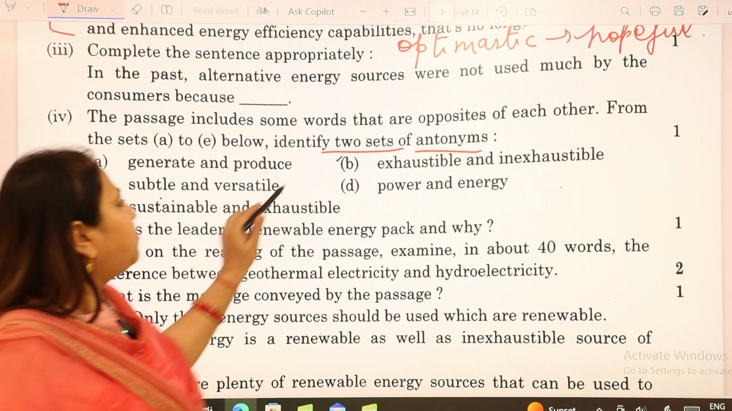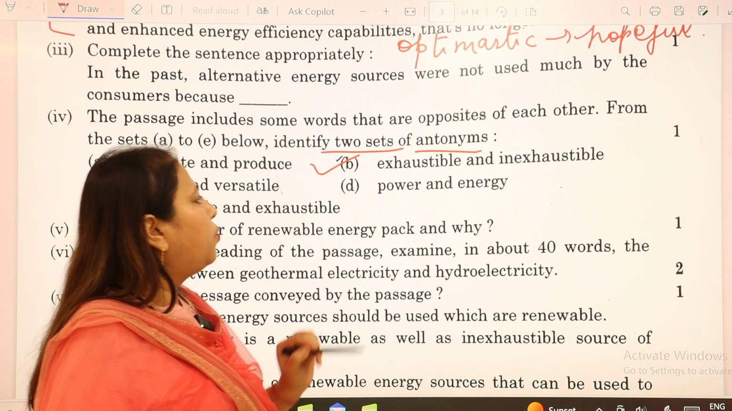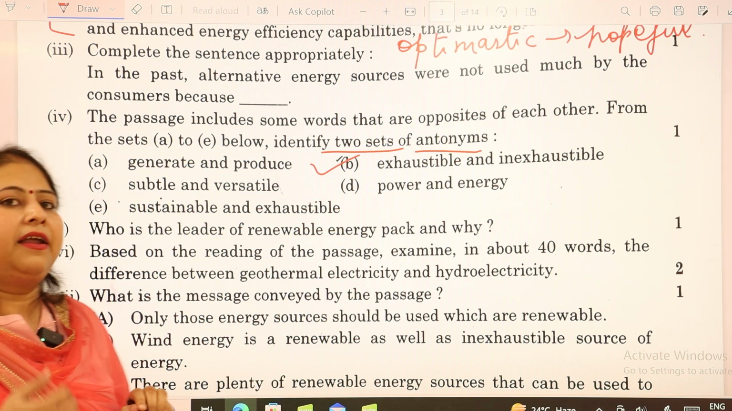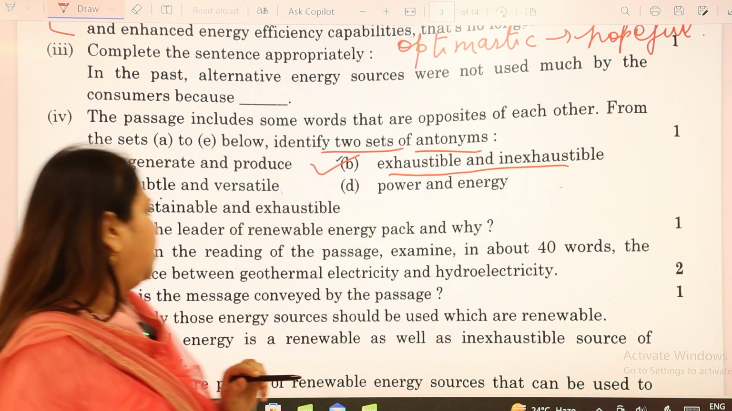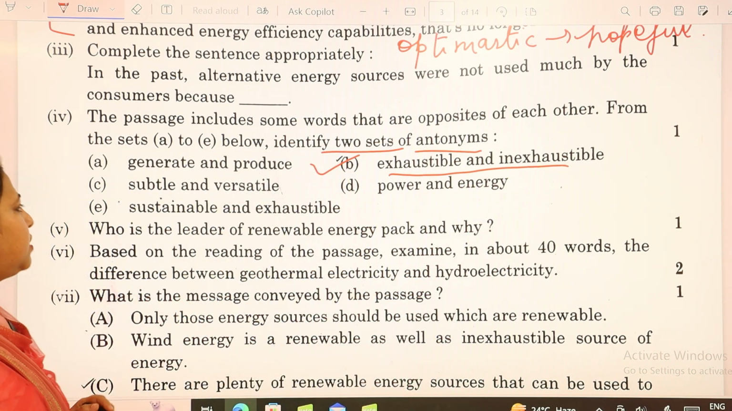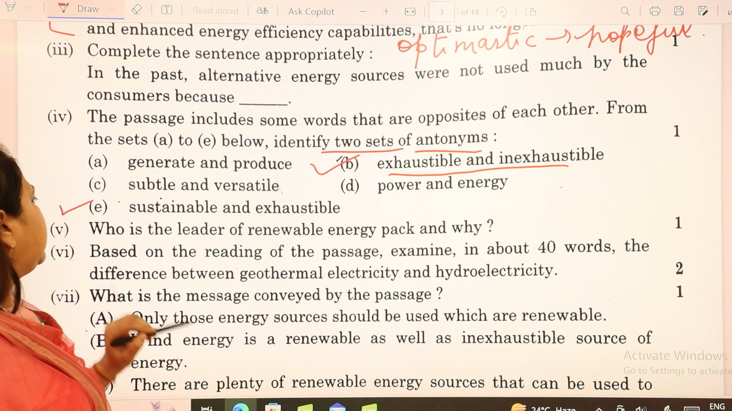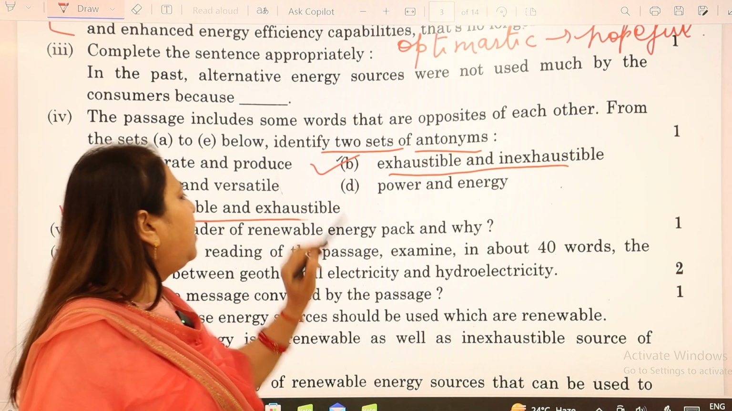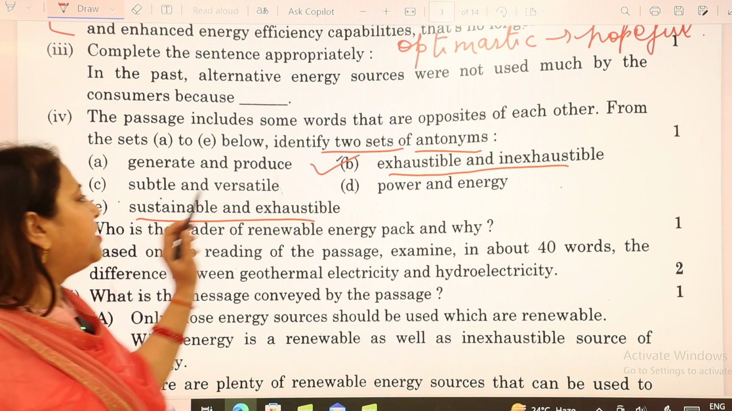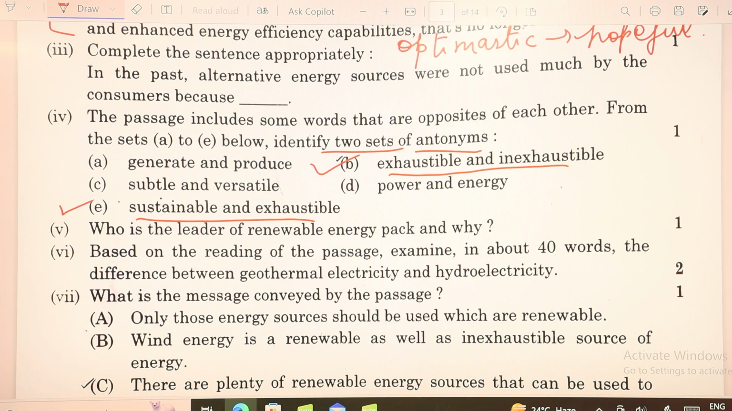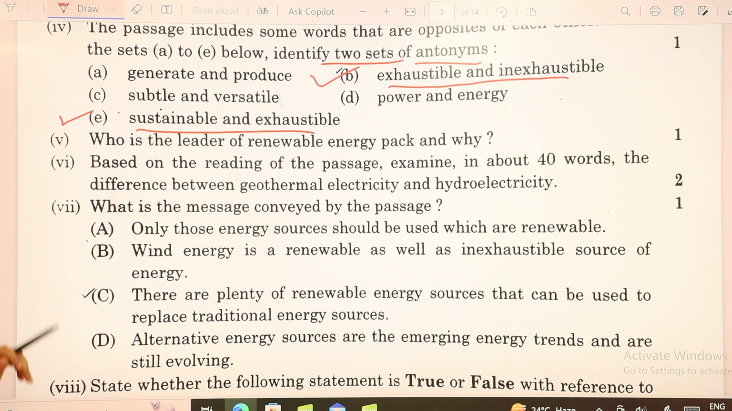One option would be B, which is exhaustible and inexhaustible. This is a clear antonym to it, exhaustible and inexhaustible. The second goes with E, which is sustainable and exhaustible. These two are the sets of antonyms being given here. Then we move to the fifth question.